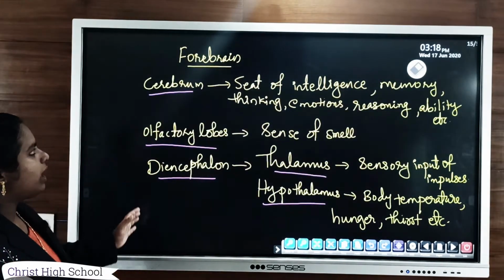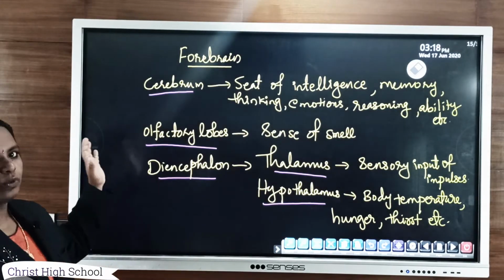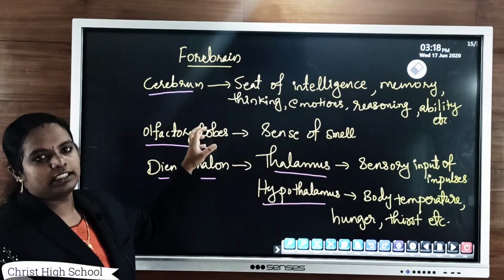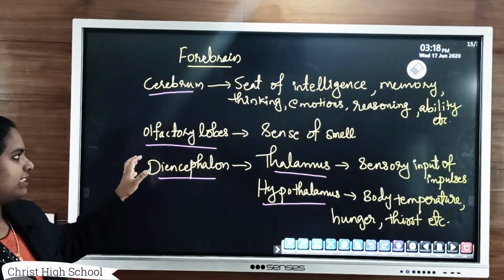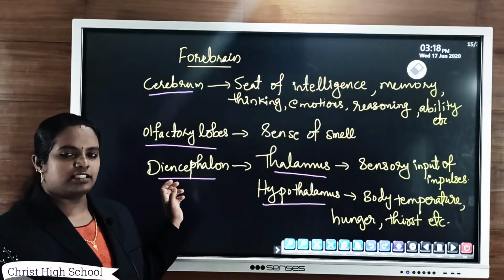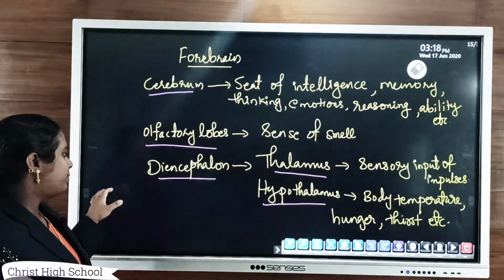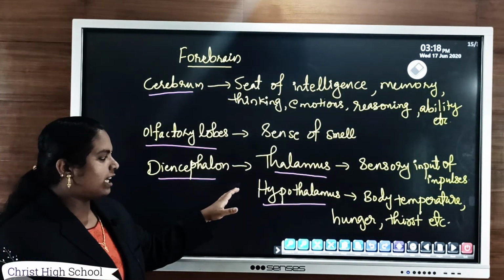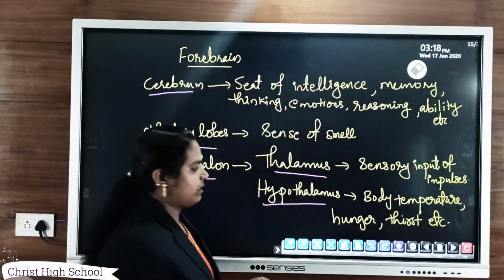So these three parts together form the forebrain. Cerebrum, its main function, it controls intelligence, memory, thinking capacity, etc. And olfactory lobes, it is mainly concerned with the sense of smell. And third part, that is diencephalon, and it consists of thalamus as well as hypothalamus.